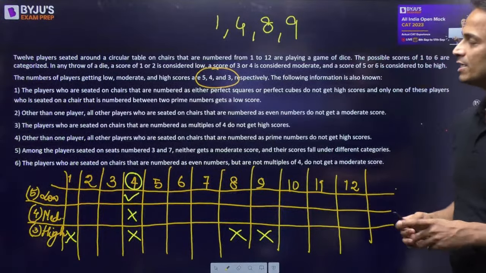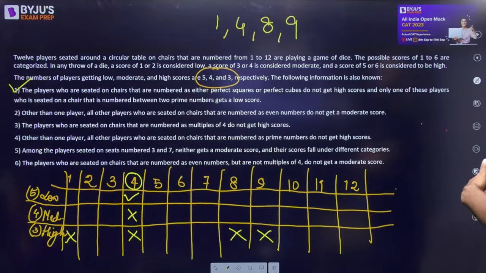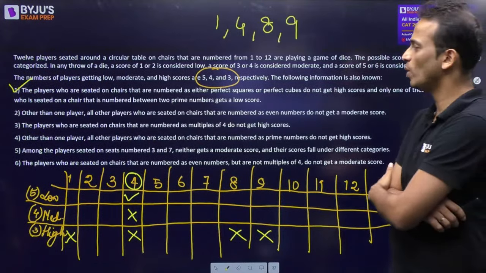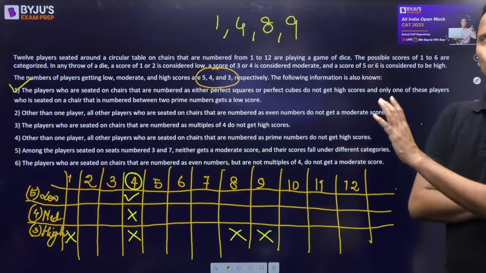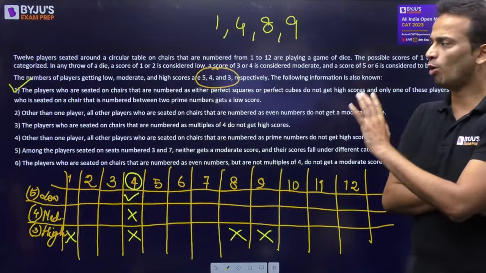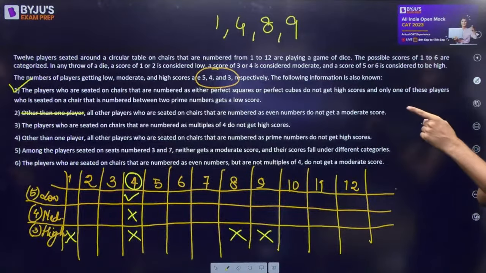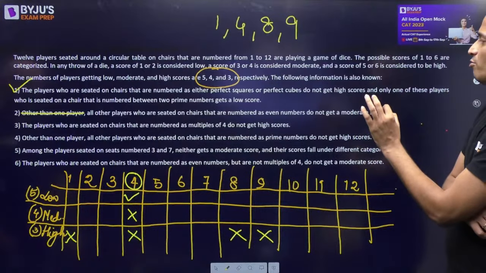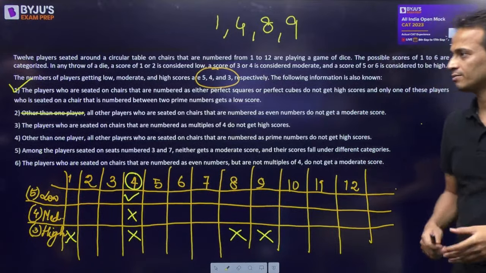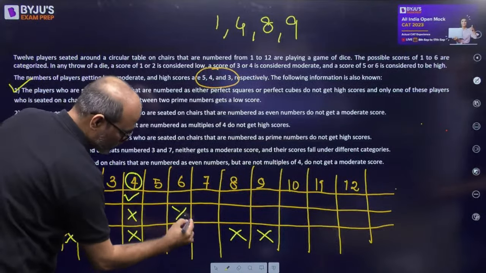Okay. Second statement, other than one player, all other players who are seated on chairs that are numbered as even do not get a moderate score. So we will look at the even ones, they should not get a moderate, but there is an exception with one. So let's ignore that part for now. So all players with an even number do not get a moderate. So 2 will not get a moderate. 4 doesn't get a moderate. 6 will not get a moderate.